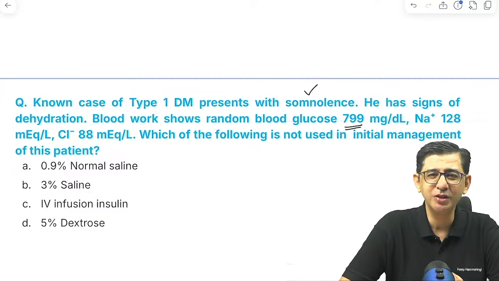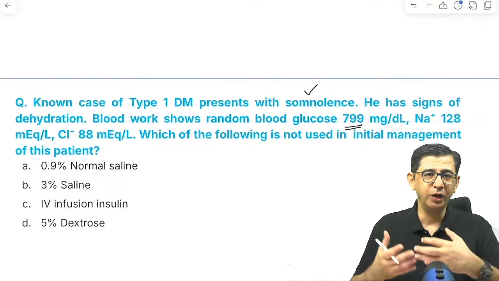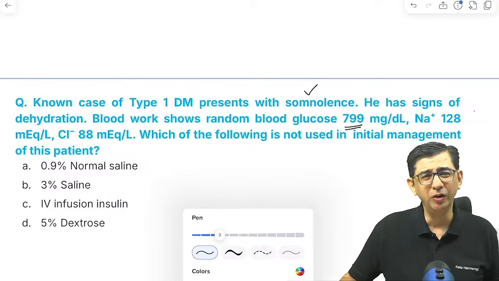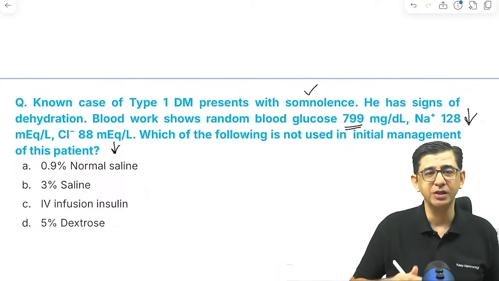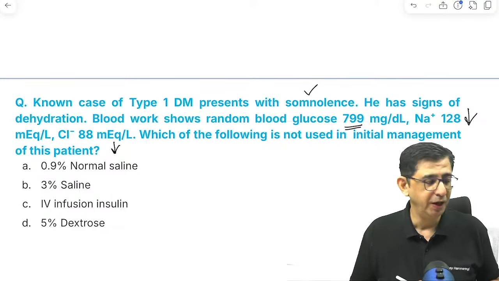And then sodium was low, understandably. Sugar is more, it will draw water, and that drawing of water will result in hyponatremia in this patient. Then you can notice there is a lesser chloride component. The explanation for that low chloride can be vomiting, because if a patient is having severe vomiting due to diabetic ketoacidosis, the chloride will be relatively less.